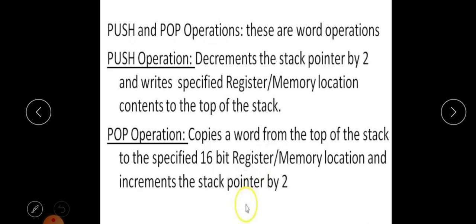When we have to read, in pop operation, first the read operation will be performed, and then the contents of the stack pointer will be incremented. So in push operation, a write operation is performed, but before it, the contents of the stack pointer are decremented. It should be noted. And in pop, the read operation is performed first, and the stack pointer is incremented afterwards.